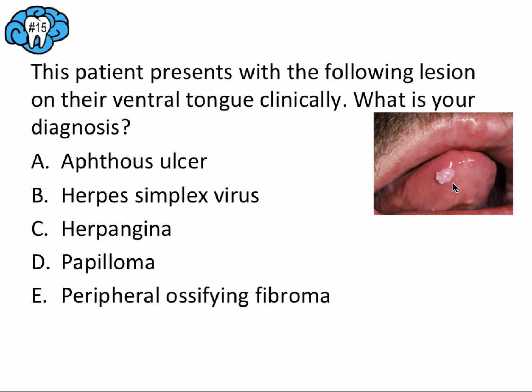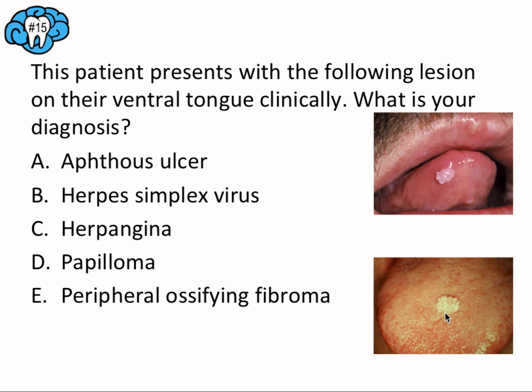Papillomas are very distinct in clinical appearance. They're warty, they kind of look like cauliflower in appearance, and they can be anywhere on the tongue, the lips, the gums, the cheek. They're one of the few lesions that we talked about that you could diagnose simply by looking at it. So don't expect too many questions like this one, other than the lesions that are very different and distinct, like papillomas. Here's another example. You can tell how they're kind of similar, and no matter where they are in the mouth, they always have this very classical warty cauliflower appearance. So for this one, if you selected papilloma, you'd have the right answer.